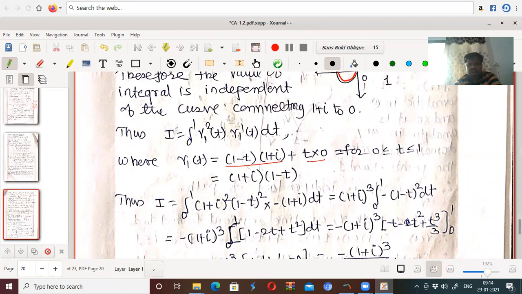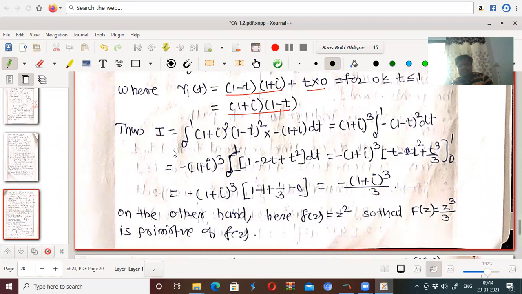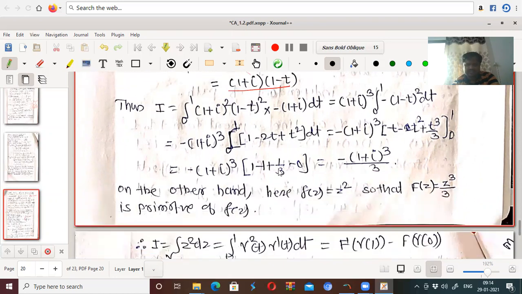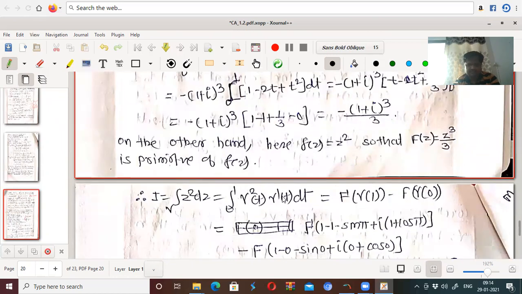So you get (1 plus i)(1 minus t). Thus I is the integral from 0 to 1; after the small calculations and very basic integration, we get minus (1 plus i) cube upon 3. Okay, that is the case there.